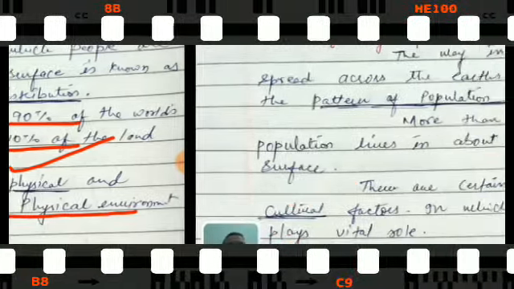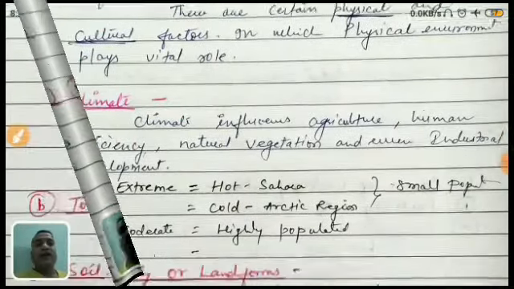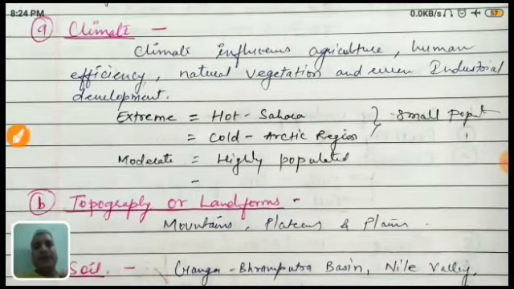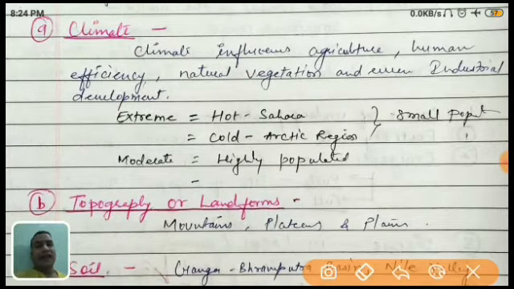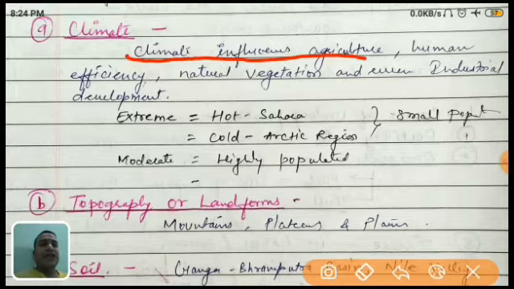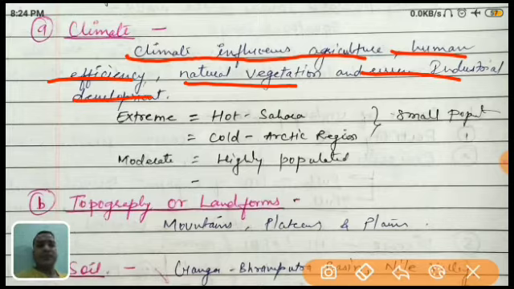Today, first of all, we start with the first factor, which is climate. Climate influences agriculture, human efficiency, natural vegetation, and even industrial development. How? Climate influences agriculture because if there is good rain, the agriculture is good.